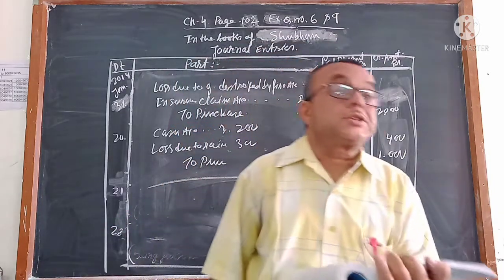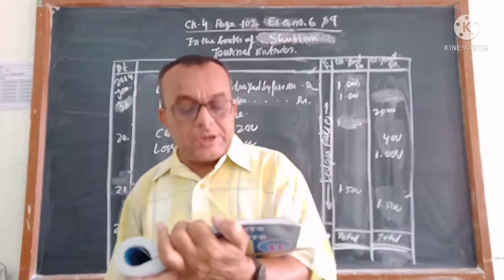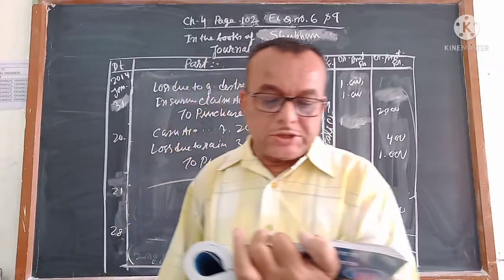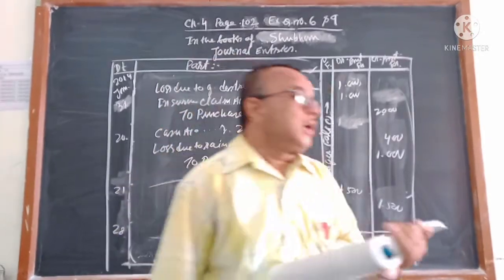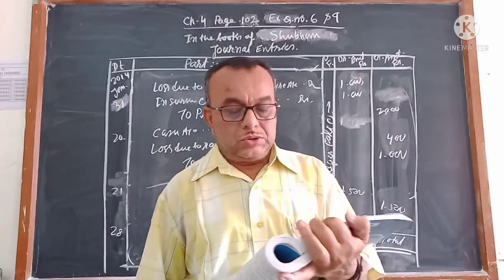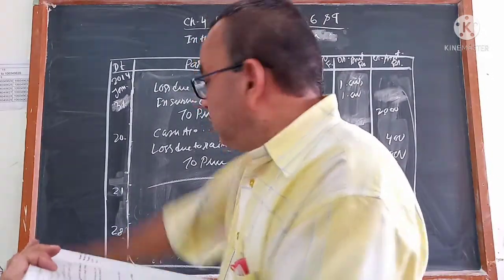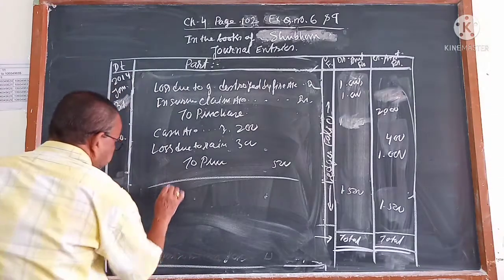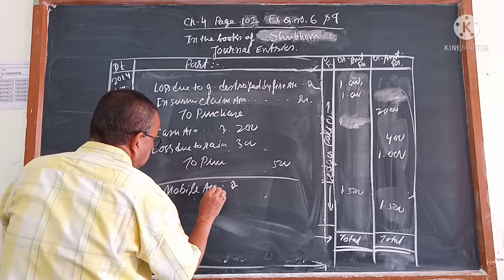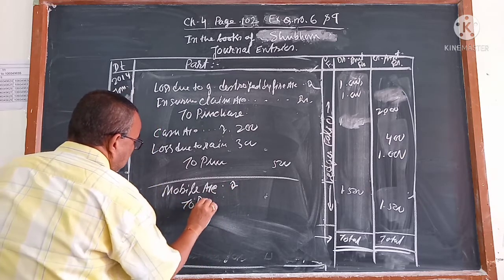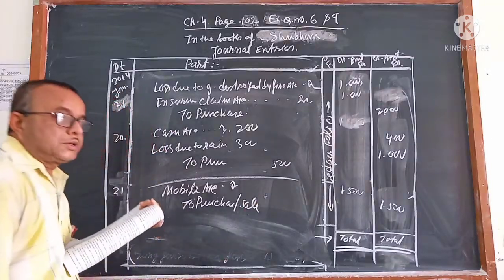Number last, a mobile of rupees 1500 purchased against the exchange of goods of rupees 1000. Yes, this is barter system. In barter system, the money was not transferred, but it should be considered as a transaction. Mobile purchase किया और आपने against में goods दिया, तो barter system में कहता है purchase goods against the goods. So you got a mobile, your journal is coming, mobile account debit to purchase. Here purchase or sales, both are correct.